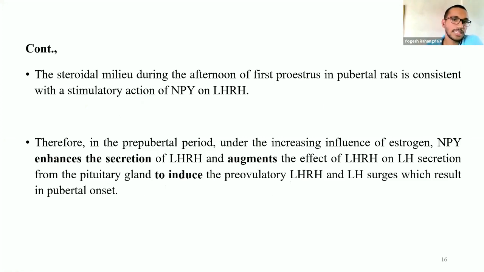From the results, therefore, in the prepubertal period, under the increasing influence of estrogen, neuropeptide Y enhances the secretion of LHRH and augments the effect of LHRH on LH secretion from the pituitary gland, as it modulates pituitary gland secretion to induce the pre-ovulatory LHRH and LH surges, which results in the pubertal onset.